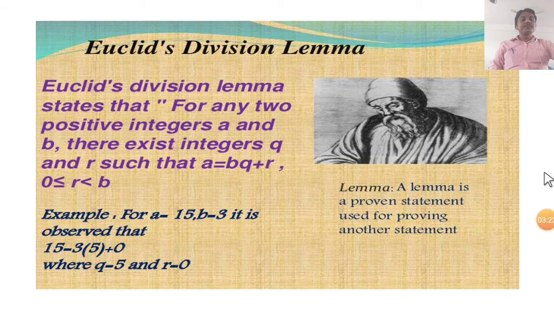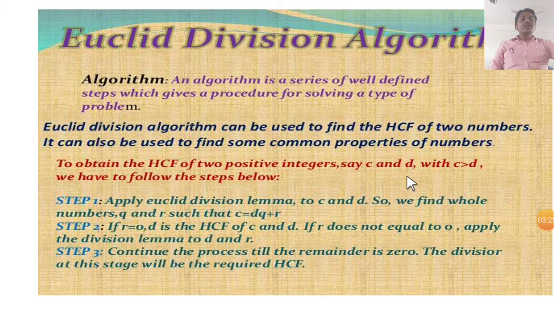Next is Euclid's division algorithm. An algorithm is a series of well defined steps which gives a procedure for solving a type of problem.